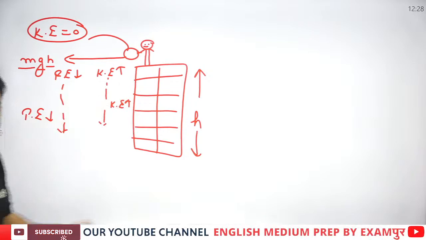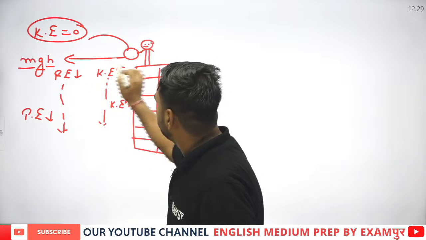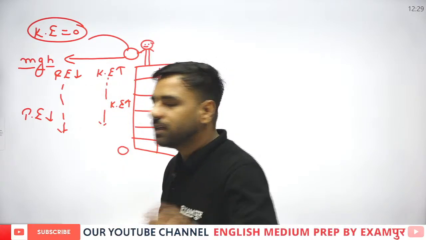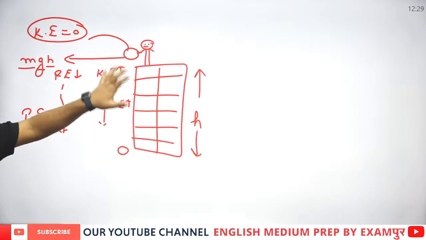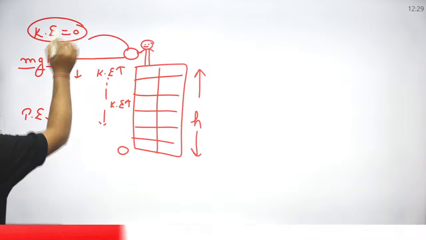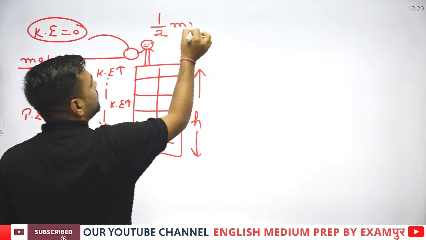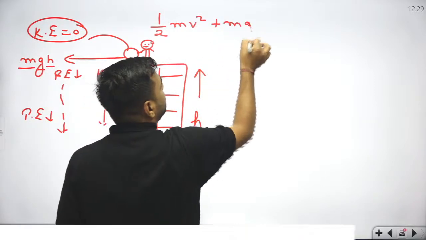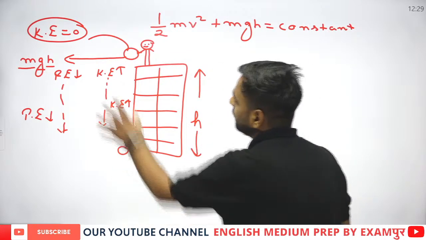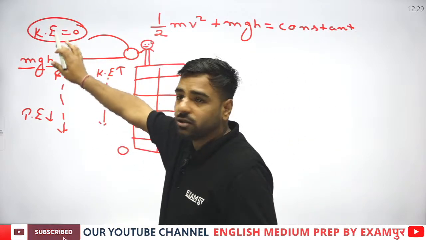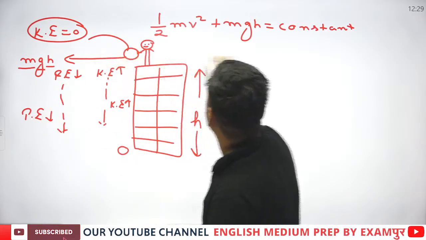Now what will happen as soon as this stone touches the ground? In this condition, the energy is always conserved. That is, the total energy is always the same. That is half mv square plus mgh. This will always remain constant. Here kinetic energy was 0 while potential energy was maximum, and then kinetic energy kept on increasing and potential energy kept on decreasing, so the total value will remain constant.